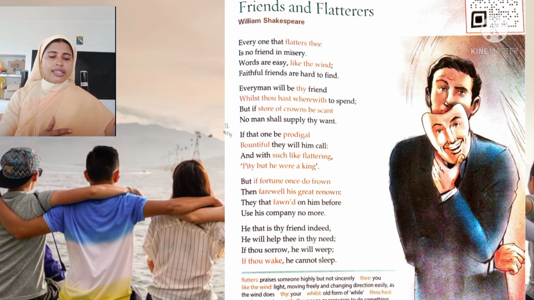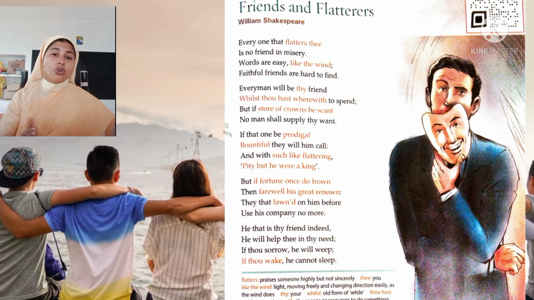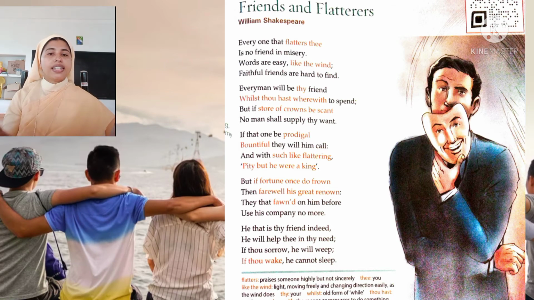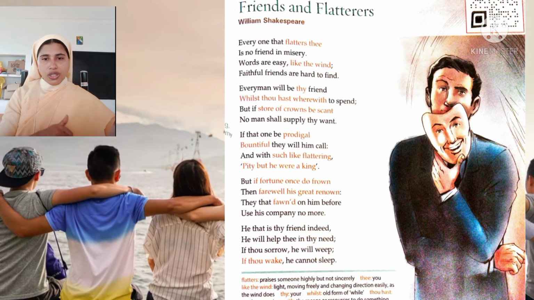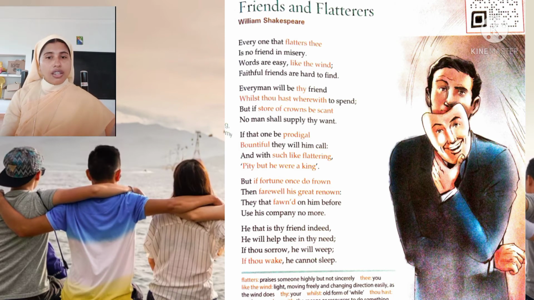So, "if fortune once do frown": frown here means if fortune is not favoring a person who was once very wealthy, then farewell his great renown. At that very moment, those flatterers will disappear or say goodbye to this person. Farewell means saying goodbye. They will say he has no more fame, he is no more renowned.